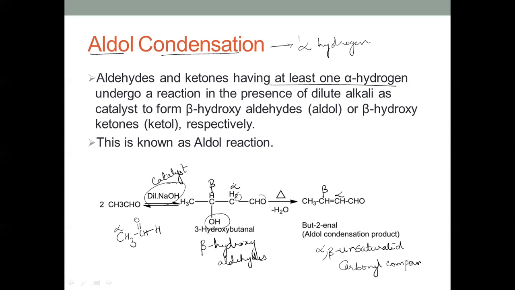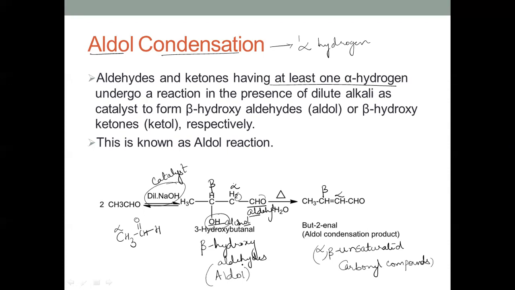And here, when you observe this beta hydroxyaldehyde, this is called aldol. Why this name aldol? If you observe this, there is an aldehyde group and also an alcohol group here. So the name is derived from aldehyde and alcohol, ALDOL. Because this has both aldehyde and alcohol groups, the name aldol.